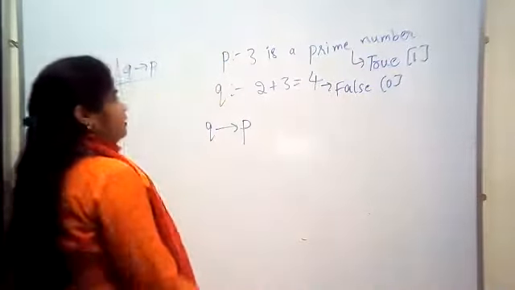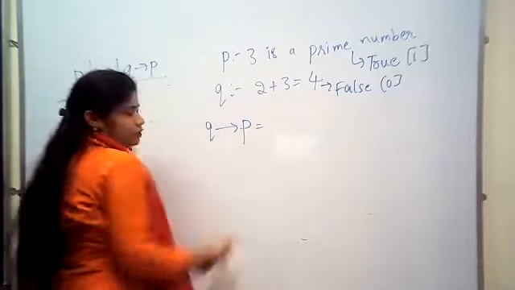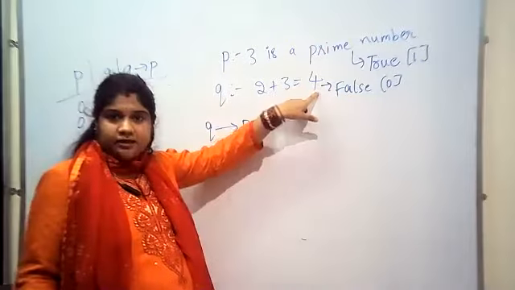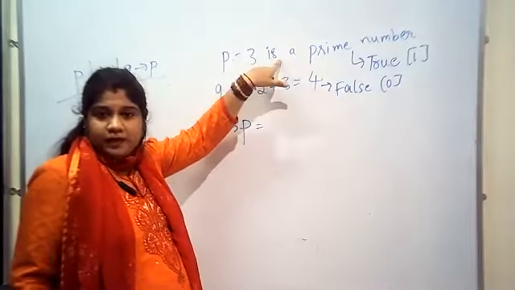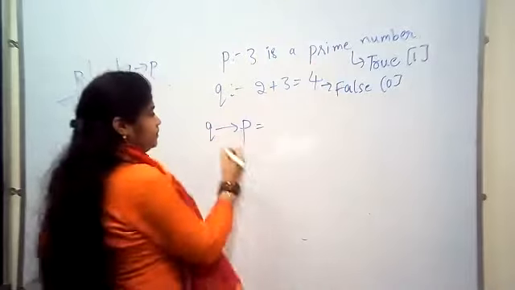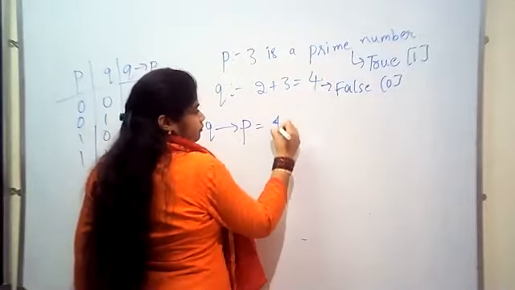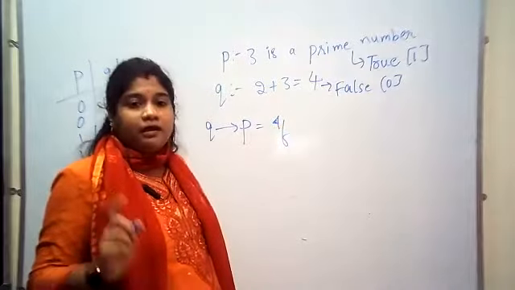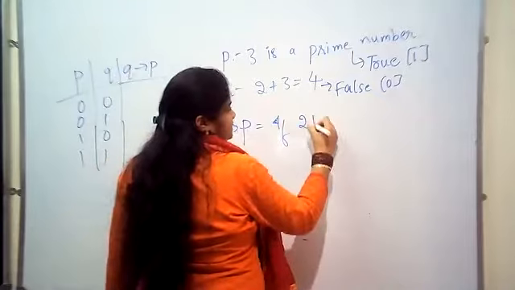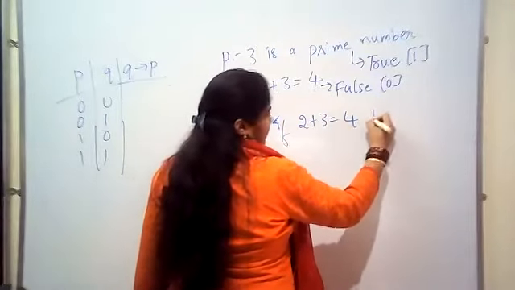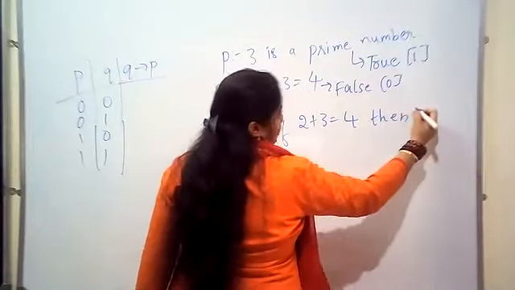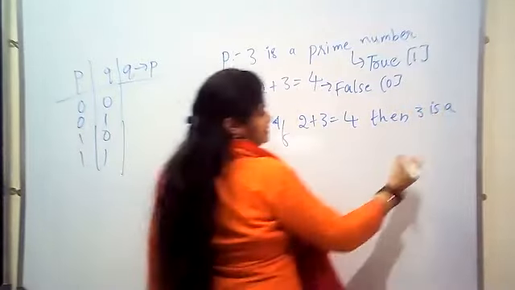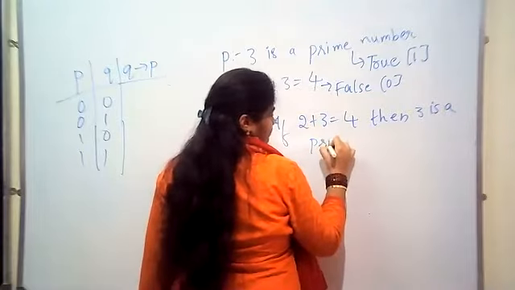Okay. Q condition P equal to, what is Q? Don't be confused. What is Q? 2 plus 3 is equal to 4. What is P? 3 is a prime number. See here, Q is what? If then is compulsory. If 2 plus 3 is equal to 4, then 3 is a prime number.